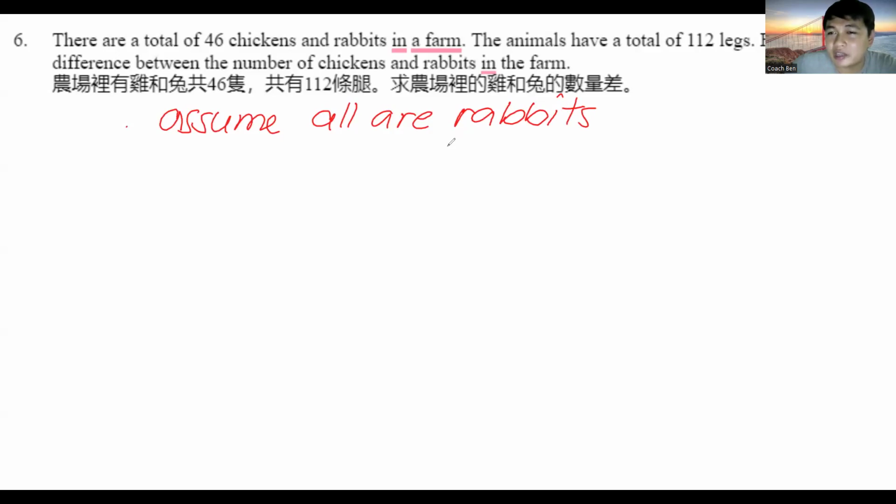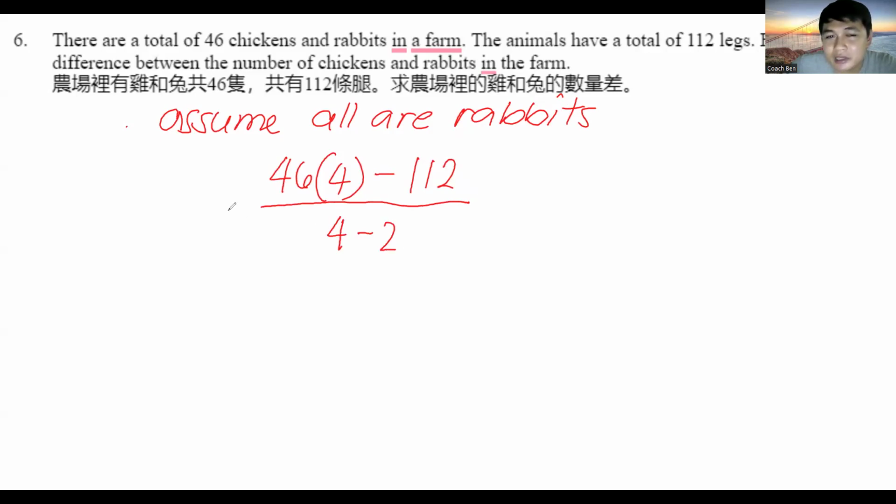When you subtract 112, this gives us the extra number of legs. And then we can calculate how many chickens there are. So we assume all are rabbits: 46 times 4 minus the original number of legs, divided by the difference in legs. Because 46 times 4 minus 112 are the extra legs, dividing by the difference of their legs gives us the number of chickens.